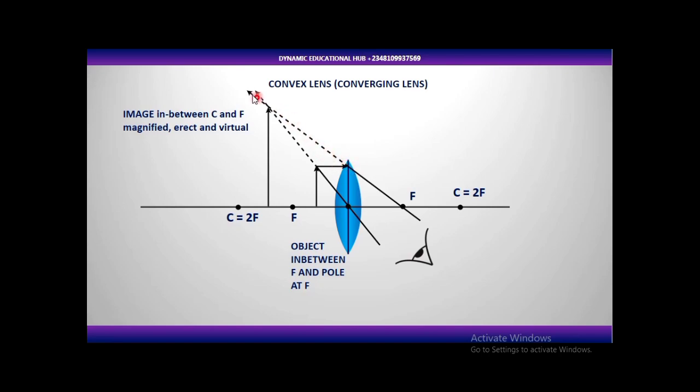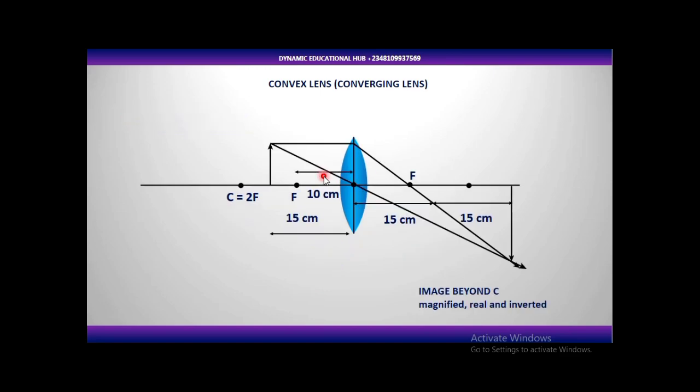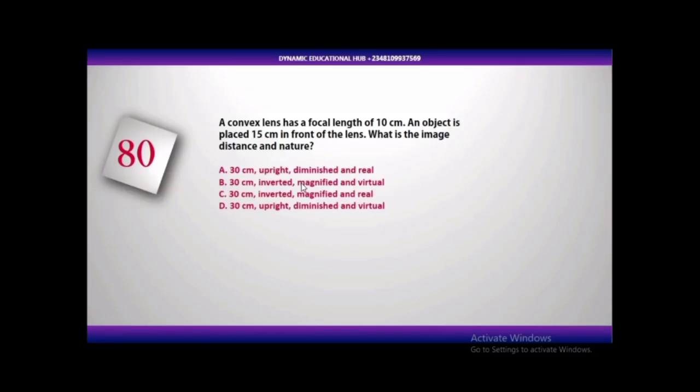What we just did here, you can see this dotted line. Yes, I traced it backward. It's not an actual intersection. I just traced it backward to form this image. So magnified, erect, and the image is also what? Virtual. And look at it though, the image is still on the same side with what? At the same side as the object. That is the nature of image formed by a convex lens.